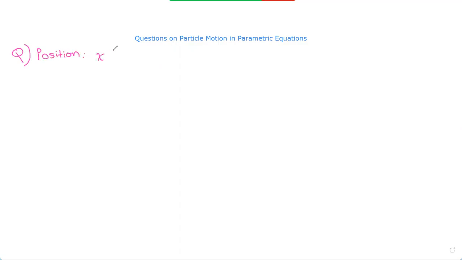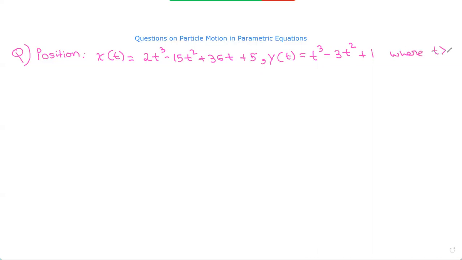The first question says that the position can be written as x of t is equal to 2t cubed minus 15t squared plus 36t plus 5. So this is the position. And then y of t is t cubed minus 3t squared plus 1, where t is greater than or equal to 0.